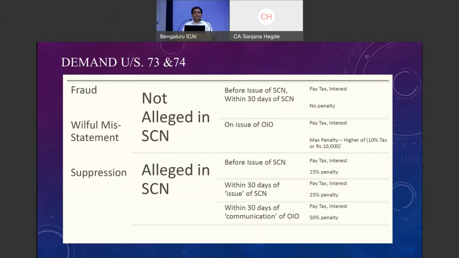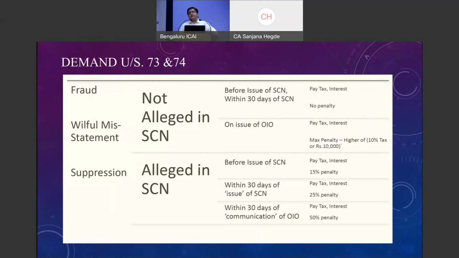When you come to section 74, these three ingredients must be present: fraud, willful misstatement, and suppression of facts. Only then a notice can be issued under 74. And you are all very well aware that the department officers will always select section 74 for the purpose of issuance of the notice. If you are paying before issuance of a show cause notice, the mandatory penalty is 15%. If you are paying within 30 days of the issuance of the show cause notice, then tax, interest plus 25% penalty has to be paid.